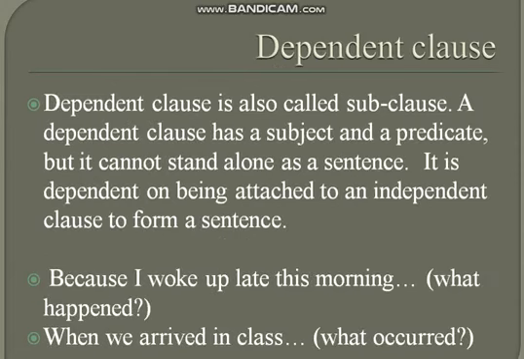Then we have dependent clause. Dependent clause is also called subclause or subordinate clause. A dependent clause has a subject and a predicate, as we have already said that it will also consist of a subject and a verb, but it cannot stand alone as a sentence. It does not give us a complete sense, and we cannot call it a complete sentence. It is dependent on being attached to an independent clause to form a sentence. It would always depend on the main clause or the independent clause to complete its meaning.